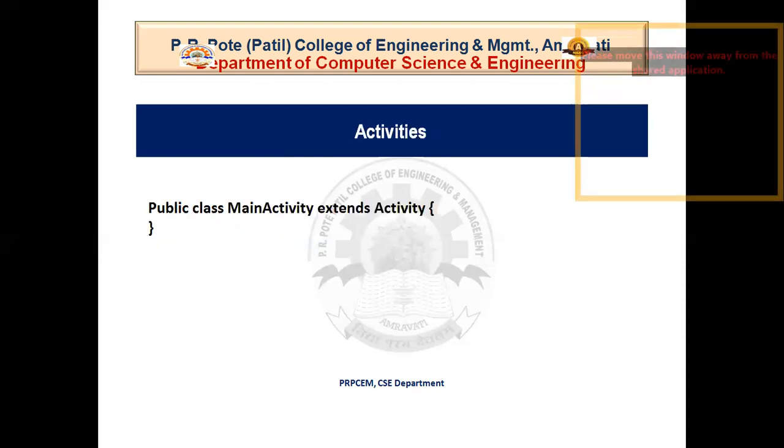So, activity represents a single screen with a user interface, and in short, activity performs action on the screen. For example, email. An email application might have one activity that shows a list of new emails. Another activity might be to compose an email. Also, another activity might be reading emails. So, such types of activities are handled by these activity components. And this is the syntax for the activity.